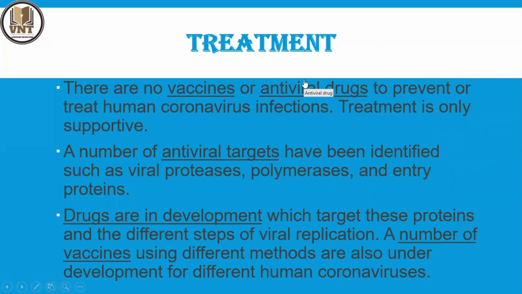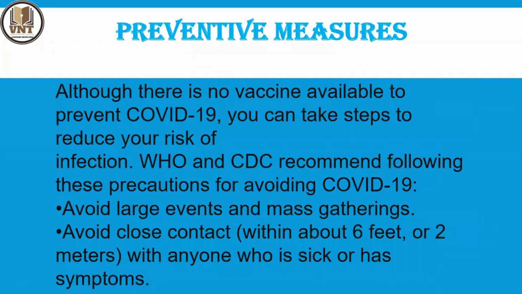And a number of antiviral targets have been identified, such as viral proteases, polymerases, and enteric protease. Drugs are in development which target these proteins and different steps of viral replication. To prevent this viral replication and viral development, they are giving all types of medications, including antiviral drugs they are introducing. Nowadays, they are searching for the treatment and preventive measures.